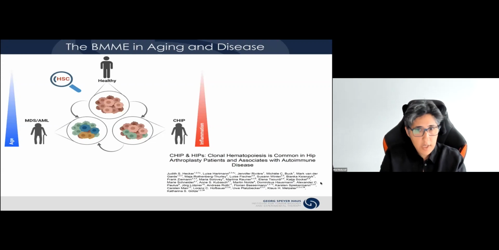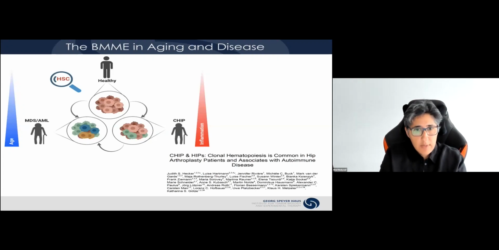The authors found that the prevalence of CHIP in this cohort of 200 patients was about 50%, and these people were without known hematological disease, thereby uncovering a previously undocumented link between CHIP and autoimmune diseases. Interestingly, in this cohort, the mutations found in these patients are the classical mutations found in previous CHIP studies, such as DNMT3A, TET2, and ASXL1.